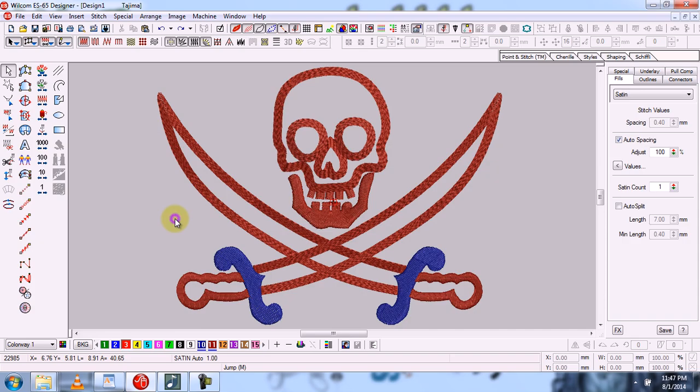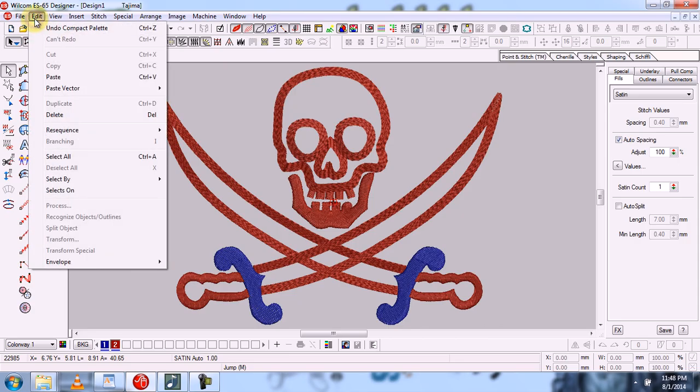For example, if I have to select all the objects which are made by red color, in this design there are only two colors, blue and red. So I will click on this button, edit. In the drop down menu, we will choose select by, and now I will click on the color button.